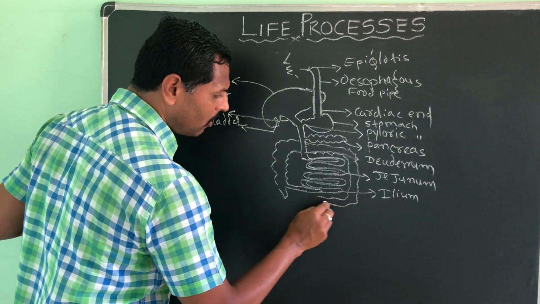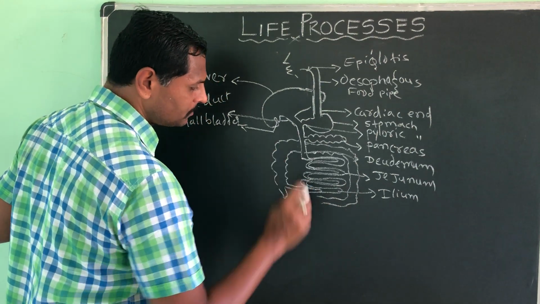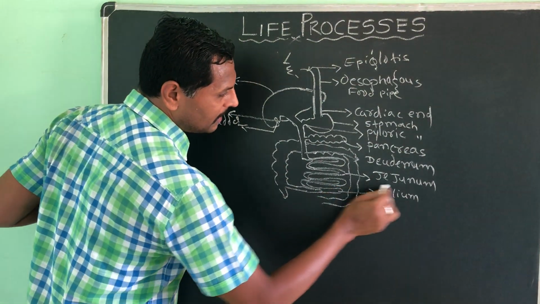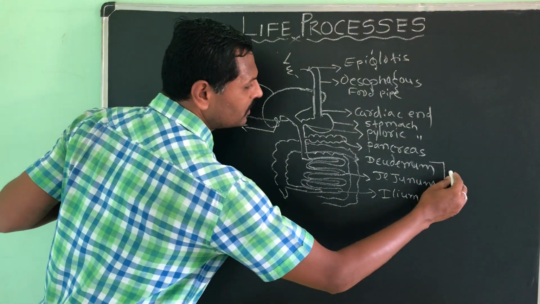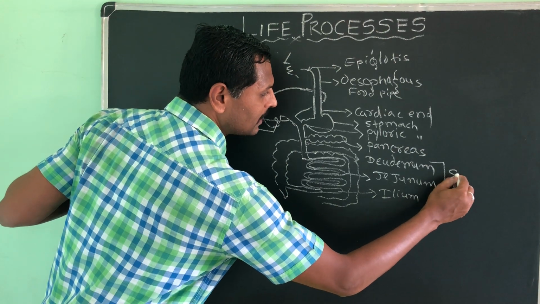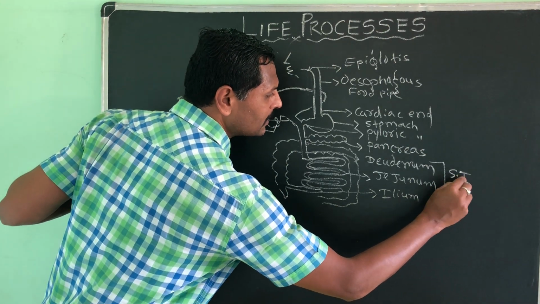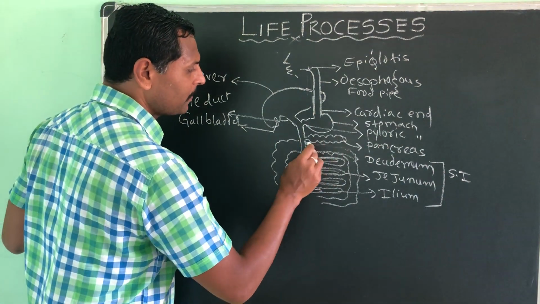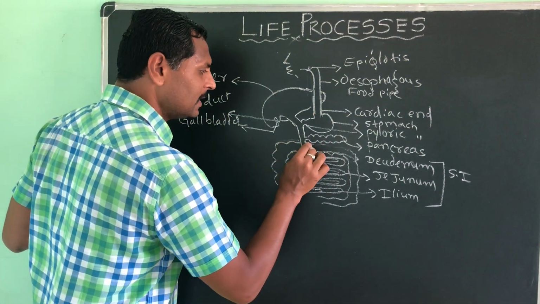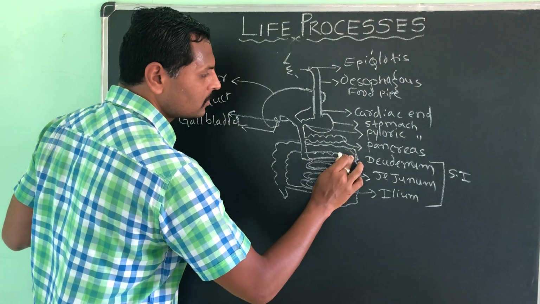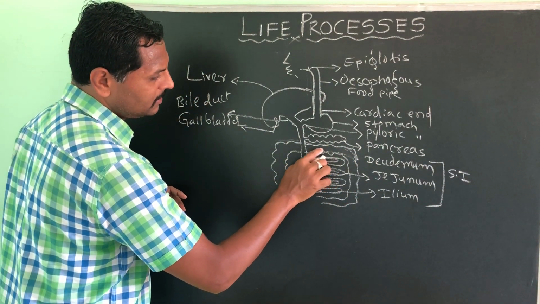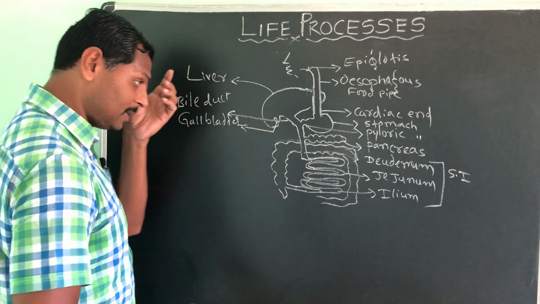So this is the large intestine. You can check the diameter, it is a little bit wider compared to the small intestine.